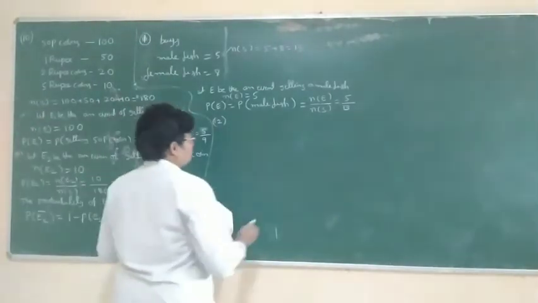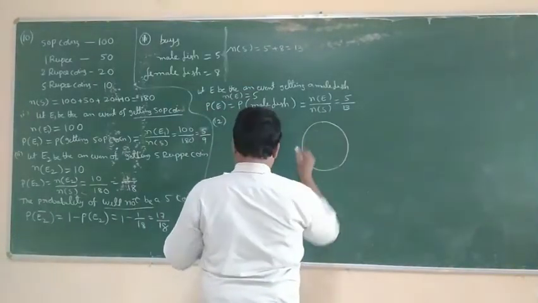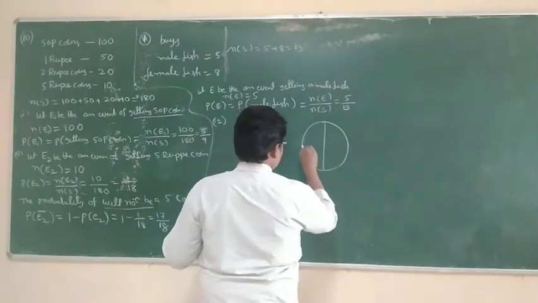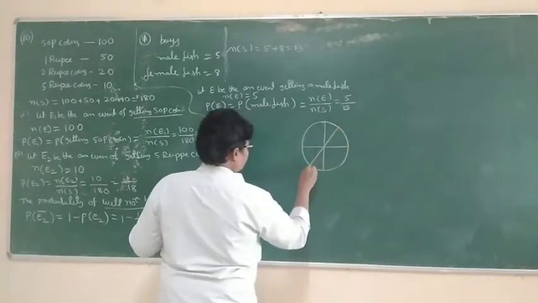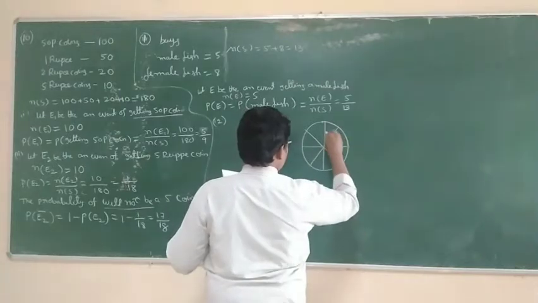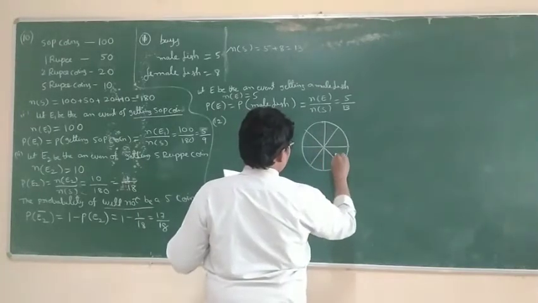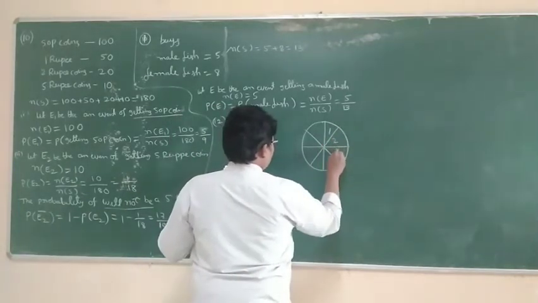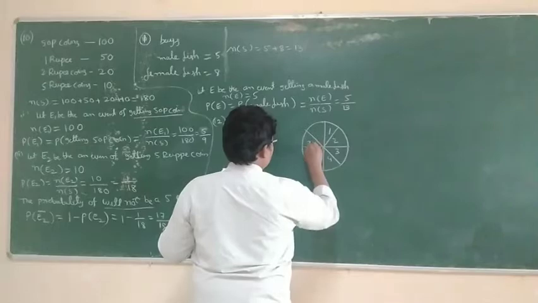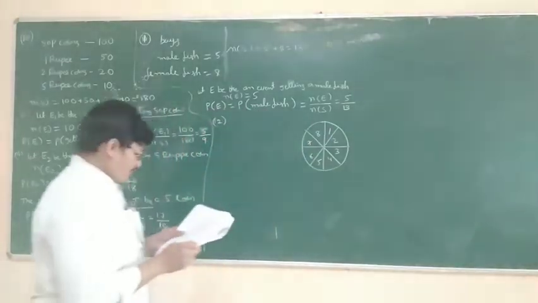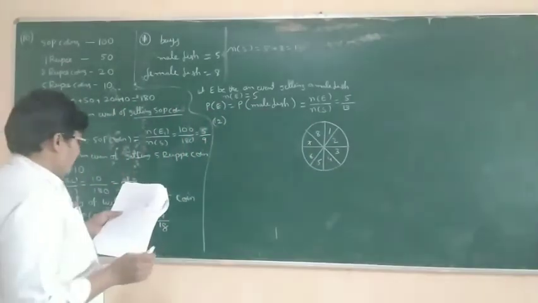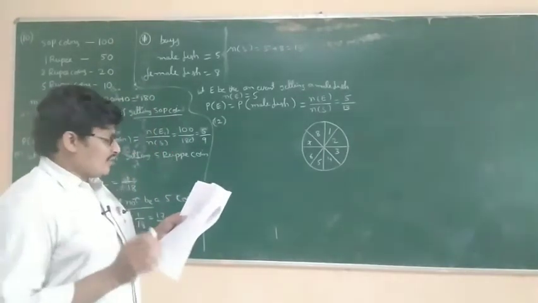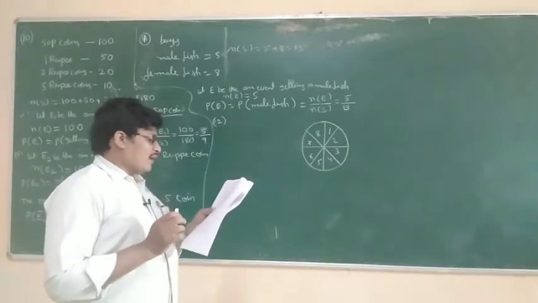A game. One, two, three, 4, 5, 6, 7, 8. So this is the game. This is the figure. In the figure, a game of chance consists of spinning an arrow.